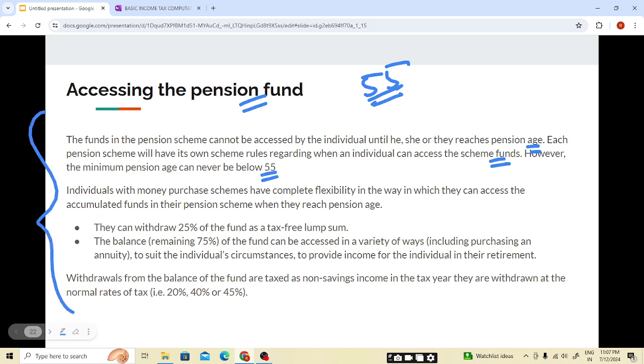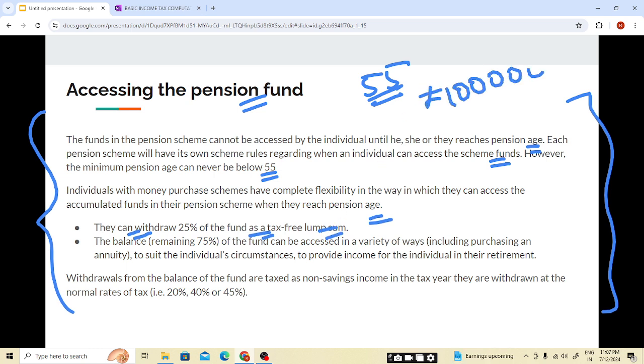This is all theory, students, you need to have an understanding. Individuals with a money purchase scheme have complete flexibility in the way in which they can access the accumulated funds in their pension schemes when they reach pension age. So under the money purchase scheme, that is a defined contribution scheme, the individual has some flexibility in how to withdraw the amount. 25% of funds can be withdrawn as a lump sum. Means, for example, 100,000 is the total value of my fund, 25% can be withdrawn as tax free.